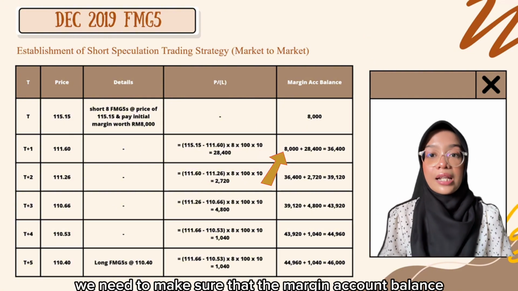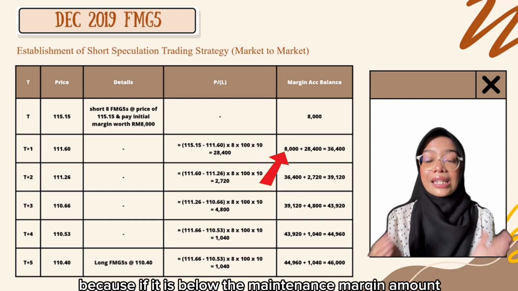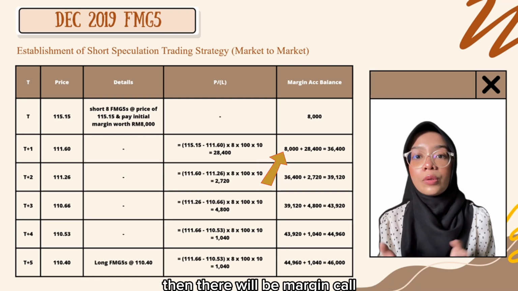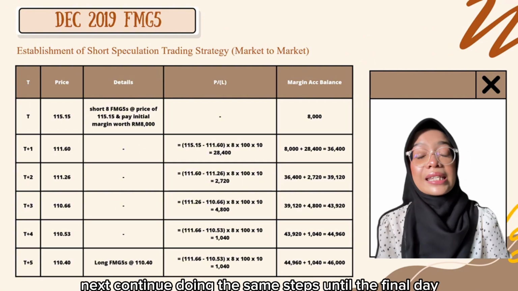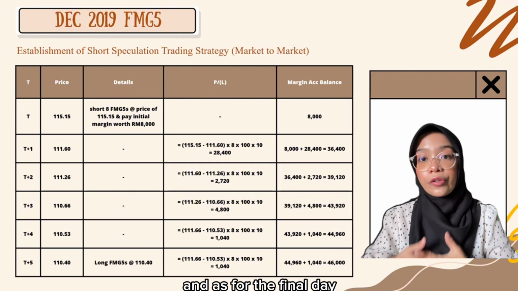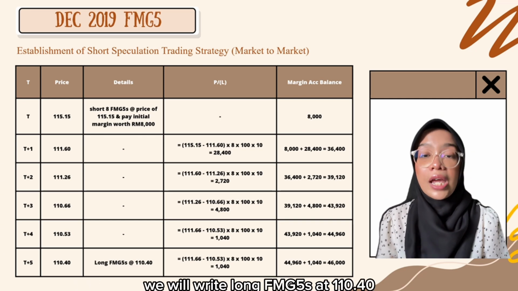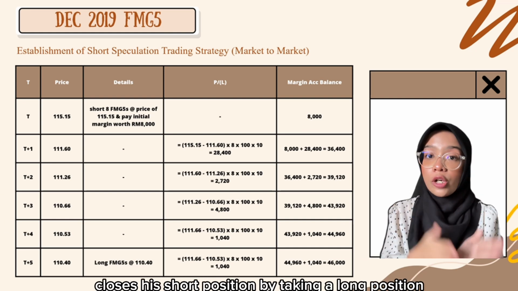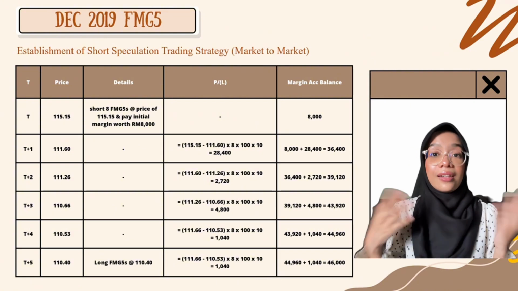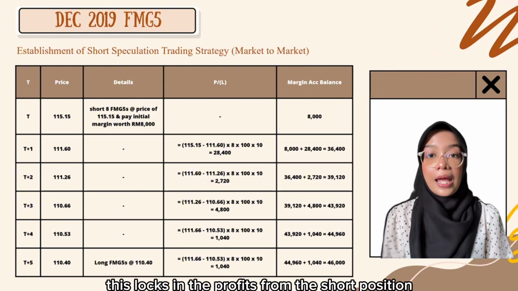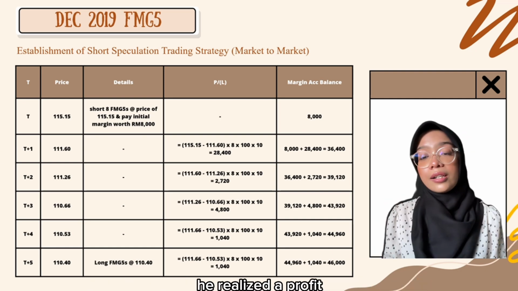Then we need to make sure that the margin account balance is above the maintenance margin amount, because if it is below the maintenance margin amount, then there will be a margin call and the balance needs to be topped up. Next, continue doing the same steps until the final day, and for the final day, we will write long 8 FMG5s at 110.40. This is because Mr. Ben Ali closes his short position by taking a long position at the current price of 110.40. This locks in the profits from the short position. By buying back the contracts at a lower price than what he sold them for initially, he realized a profit.